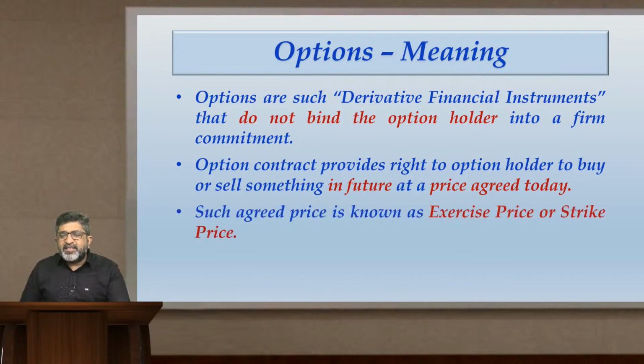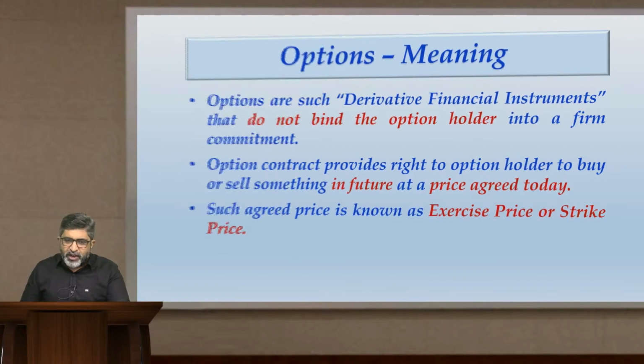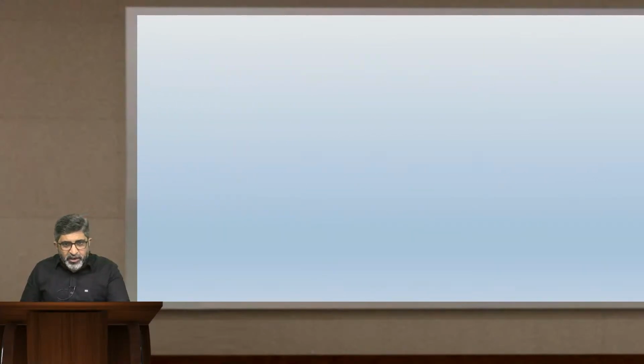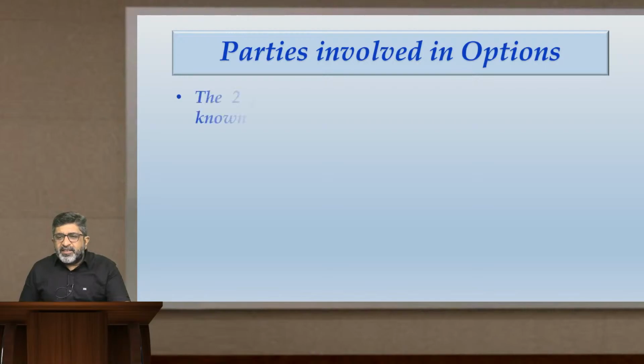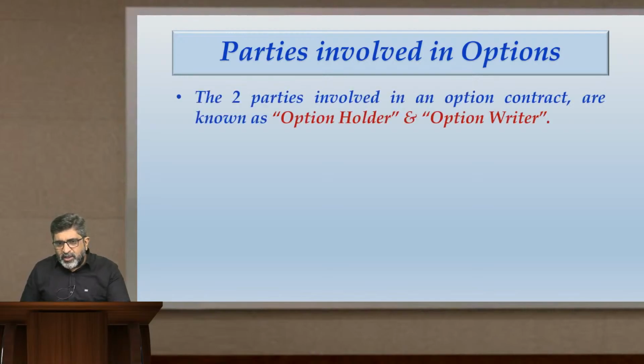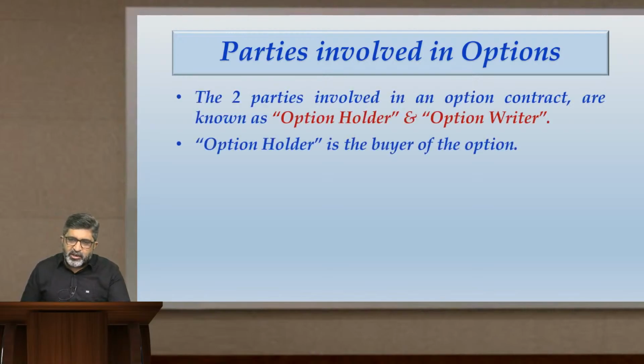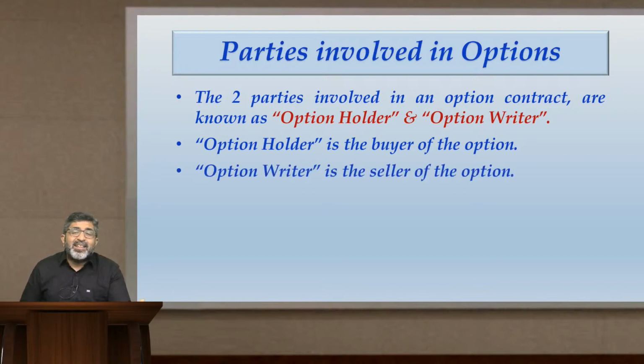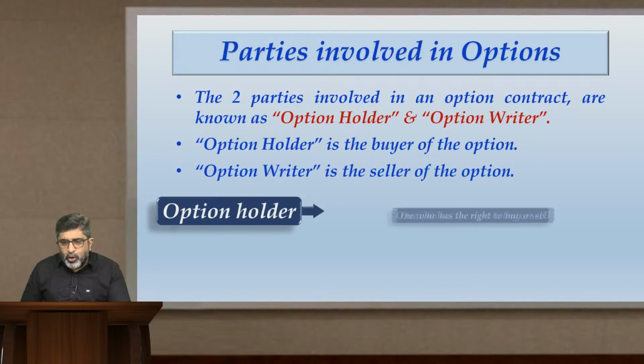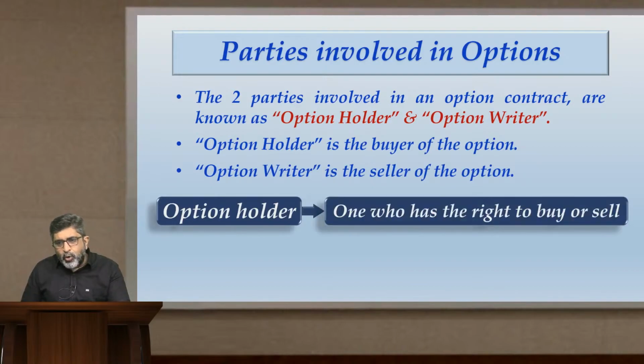Such agreed price is known as exercise price or strike price. We have discussed all these points. Parties involved in option: two parties are involved in the option, one is the option holder, one is the option writer. Option holder is the buyer of the option, option writer is the seller of the option. Option holder is one who has the right to buy or sell. Buy or sell what? Buy or sell the underlying.